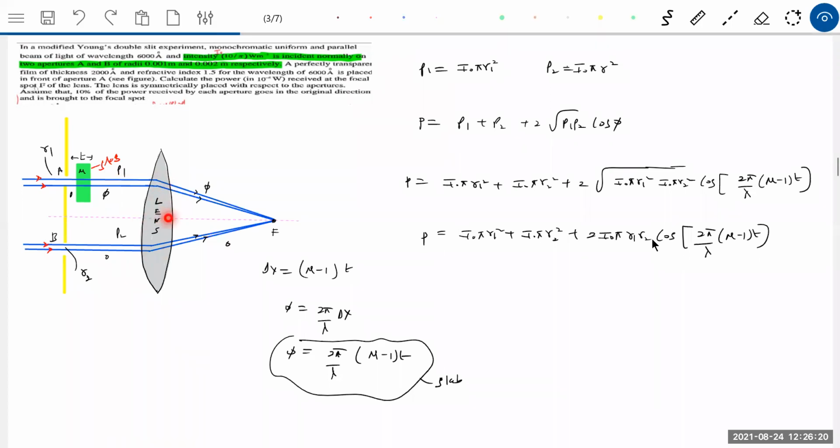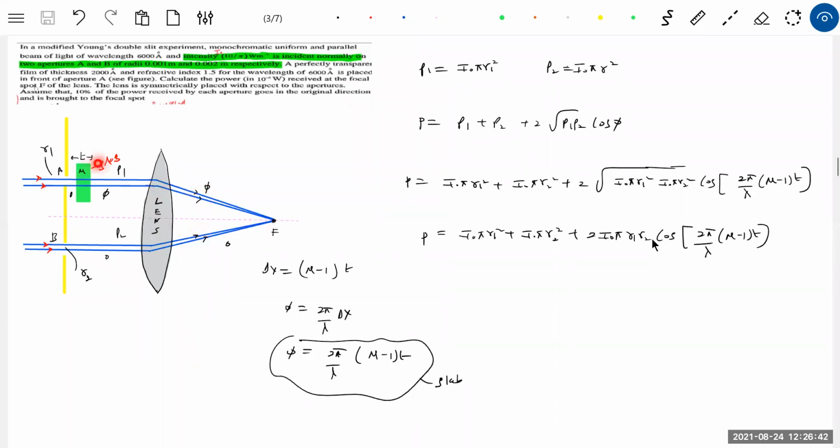No. This will cover some length here. It will cover a less path in the lens, and this will cover more. It will have more geometrical path, less optical path length. This will have more optical path length, less geometrical, and finally all these rays will have the same phase.